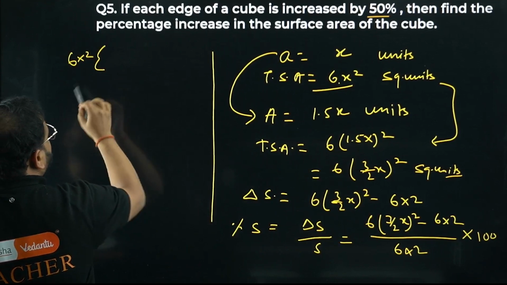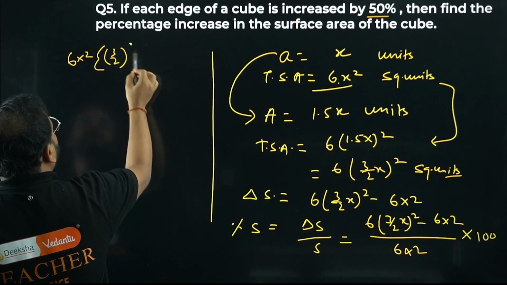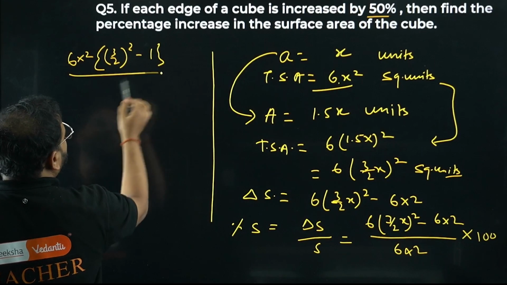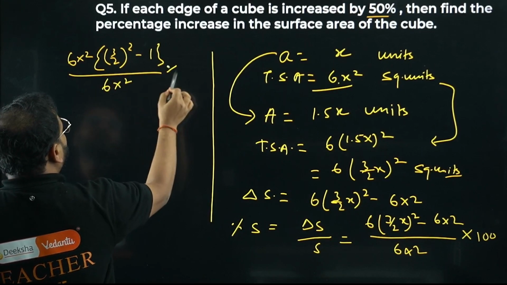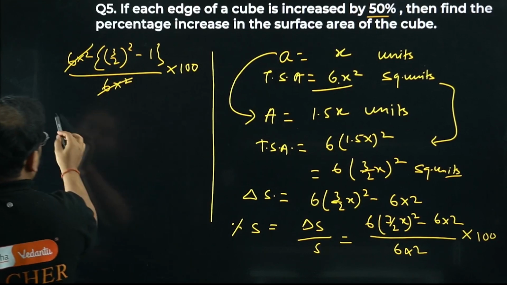What is left in the first bracket? I have (3/2) the whole squared left, minus 1, since nothing is left from the second term. Divided by 6x squared, into 100. This cancels.